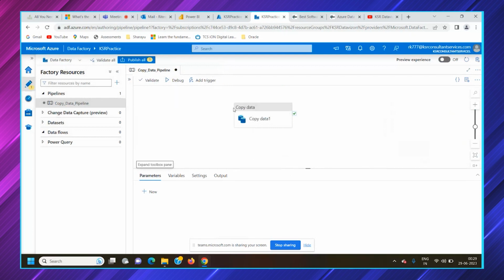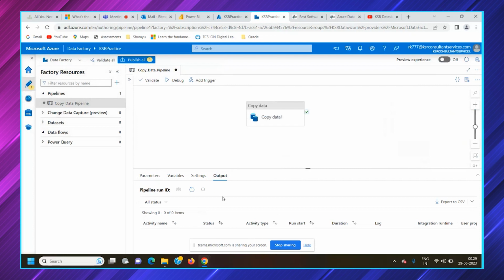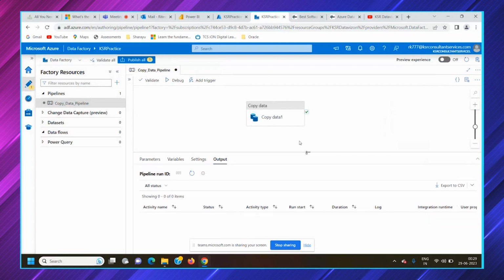You can minimize this tab. Once this copy activity is available, if you click on any side apart from the activity, you would find there are 4 different tabs available. One is parameters. Parameters are used wherever we want to pass a dynamic value. Variables are also a kind of dynamic value, but variables are used at runtime. There is an option called settings, where you can use concurrency and elapsed time metric, and there is an option called output, which shows the output of this activity. These 4 options are available if you click on the white part, apart from the activity.